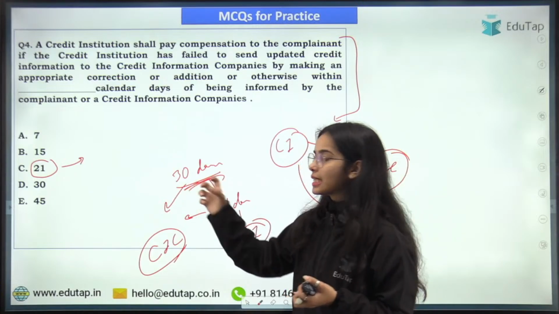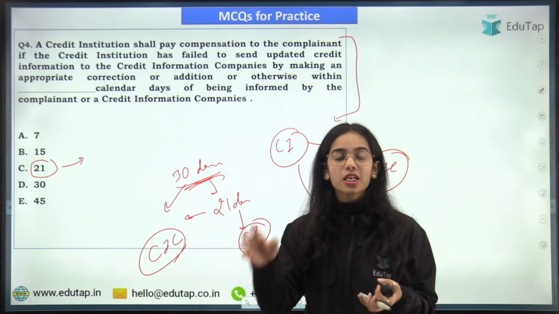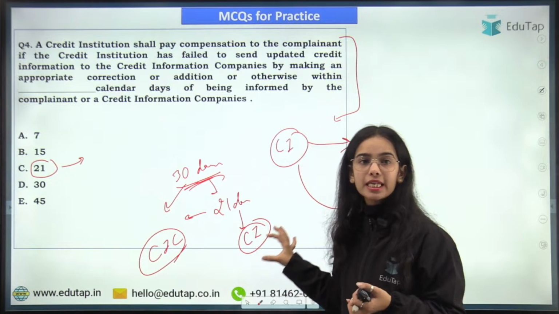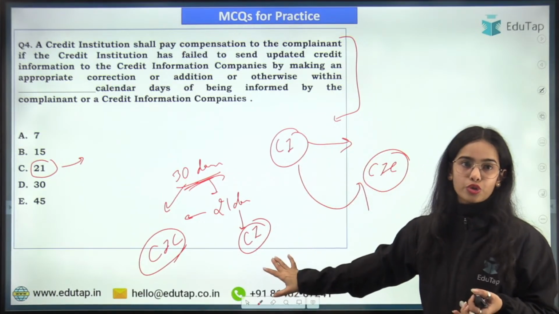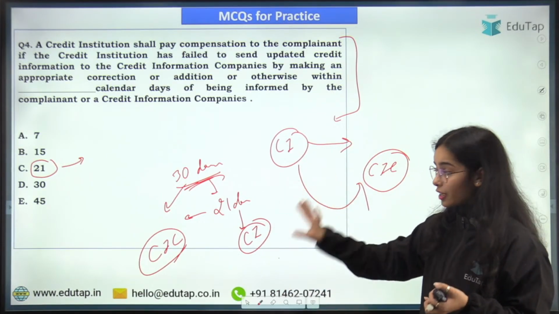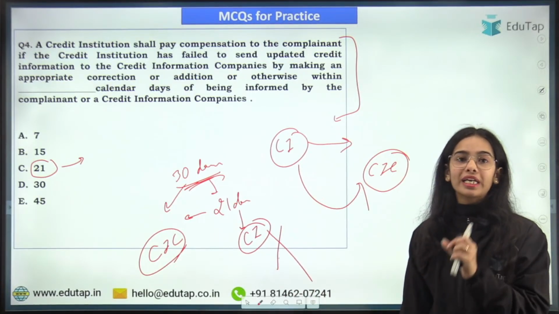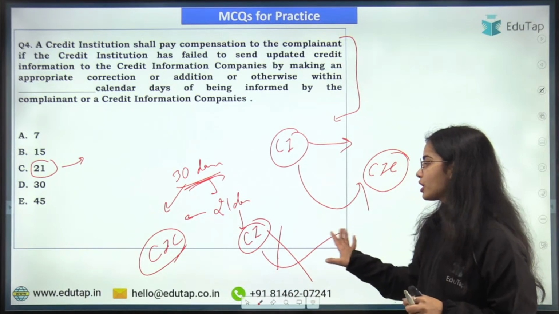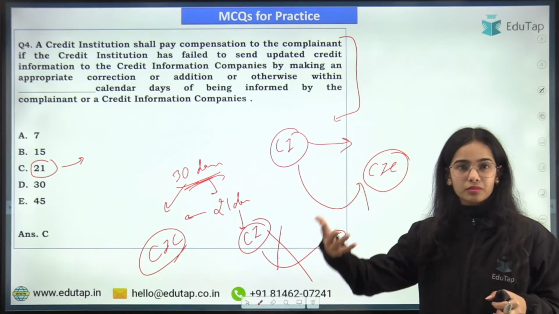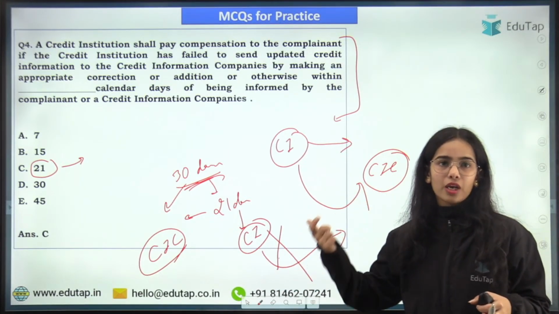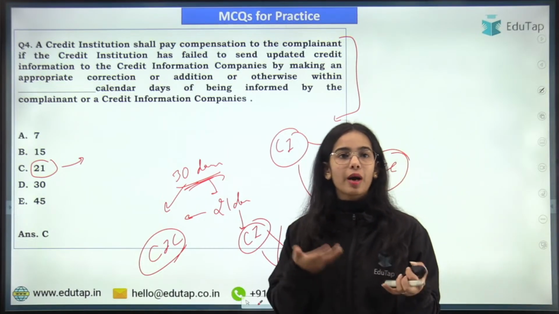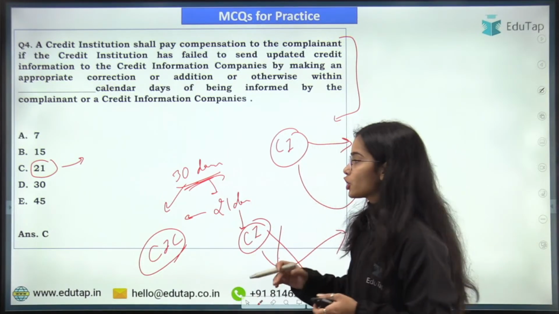So in total, for the resolution of the complaint, there are 30 days, but out of the 30 days, 21 days are given to the credit institution to resolve the complaint. And if the credit institution has not resolved the complaint within 21 days, then the credit institution will have to pay the fees, okay, or whatever amount has been decided. So this is the idea.